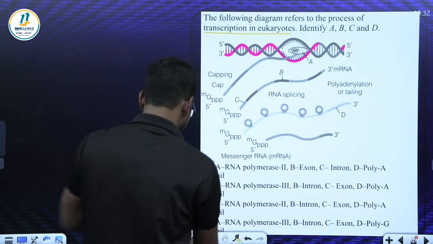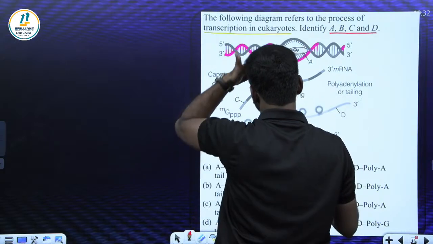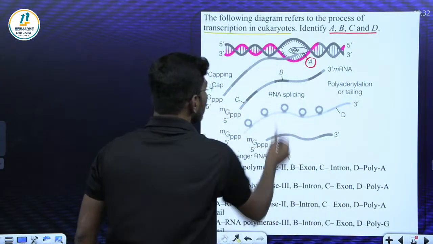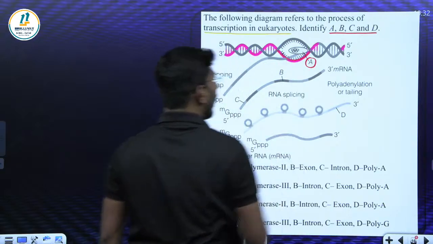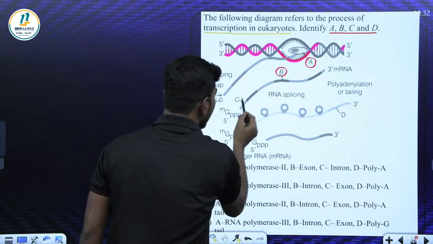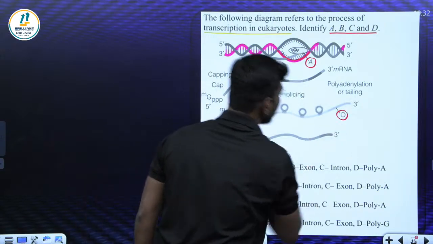Now, what is given here? The question: we should identify A, B, C, D. They have given A, B, C. What is this enzyme A? This area I call the promoter. To the promoter A is attaching, the dark shaded area B, the light area C, and where is D? D is given here.